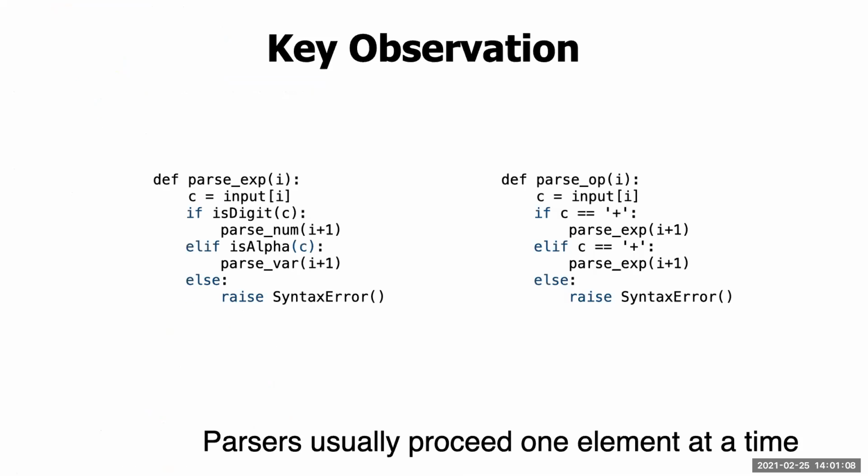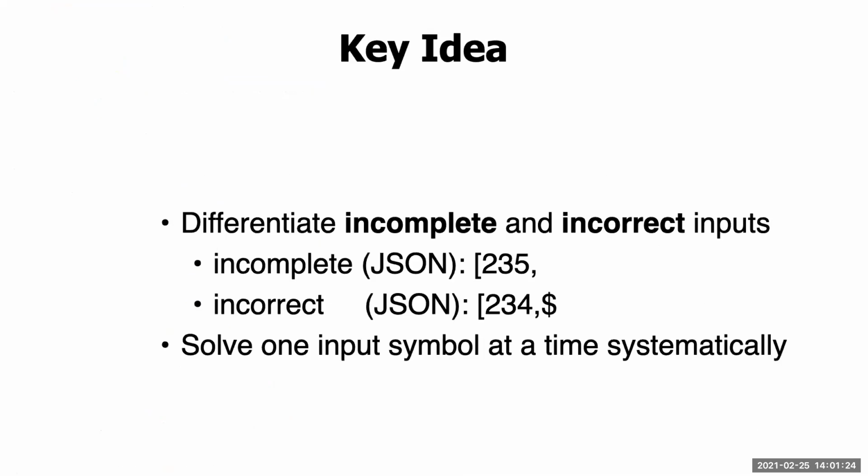That is, these parsers typically proceed one element at a time, deciding at each point whether to discard or continue processing. So if we can somehow provide the correct characters to continue processing, we can eventually produce valid inputs. So this was our key idea.